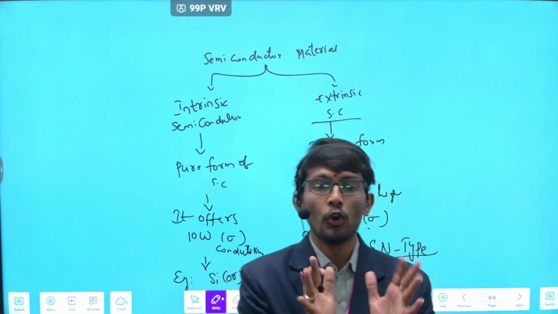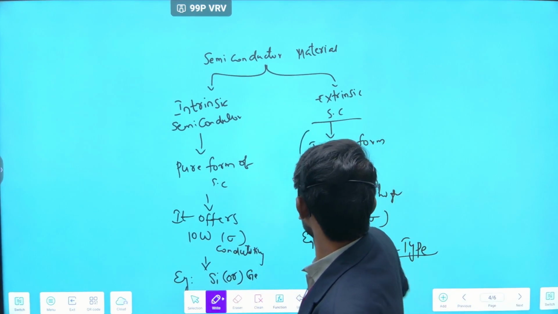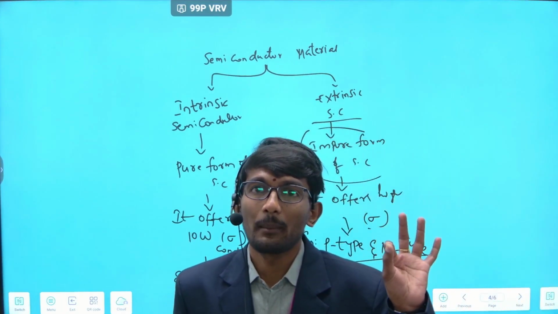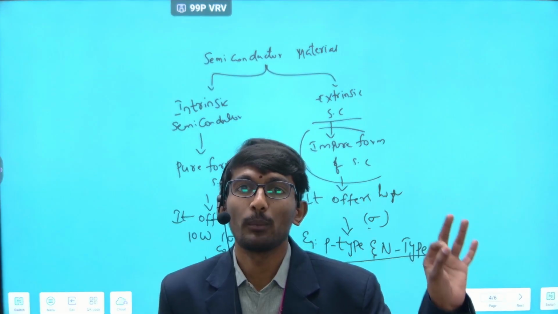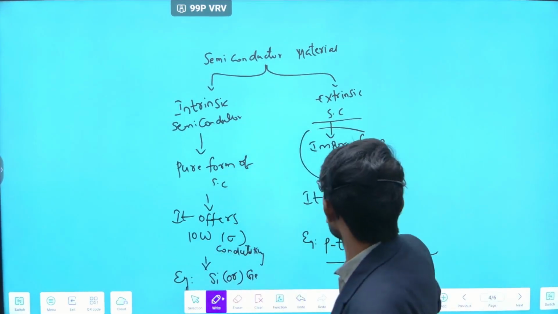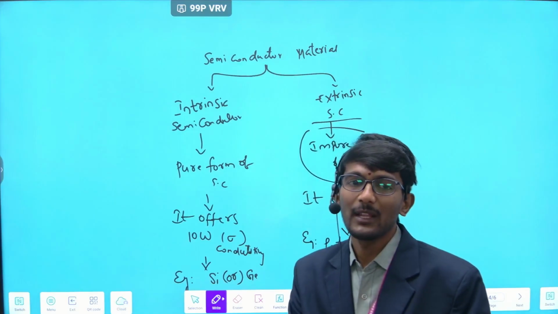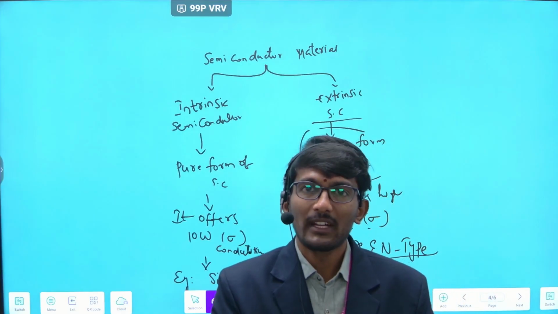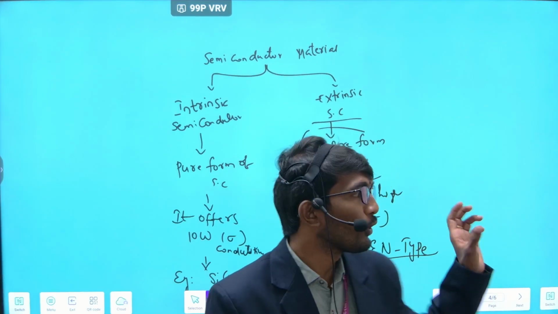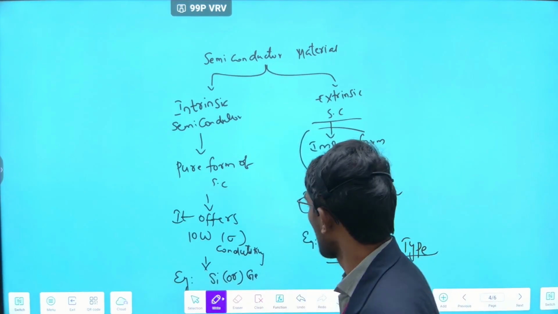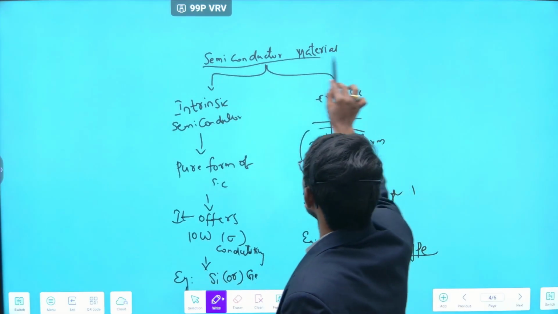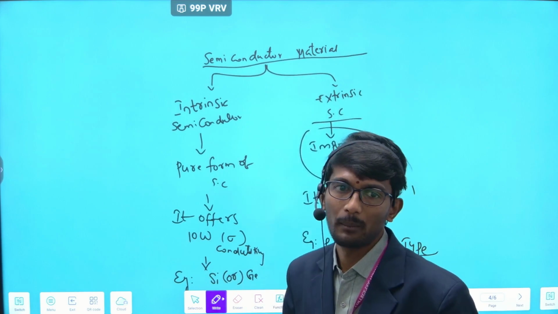Next, doping. Doping is the process of adding impurities to the pure form of semiconductor material, such as pentavalent impurities and trivalent impurities, to make an impure form of semiconductor material. This is the introduction to the semiconductor material.